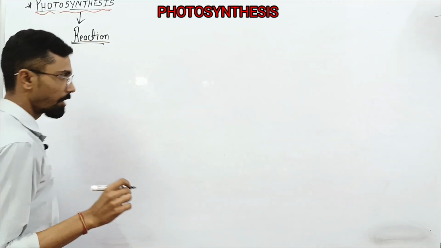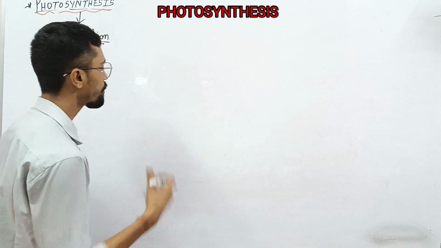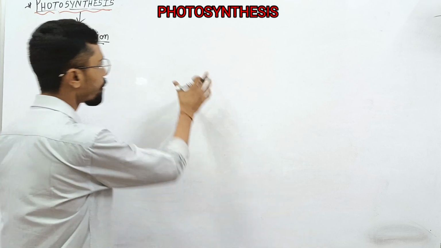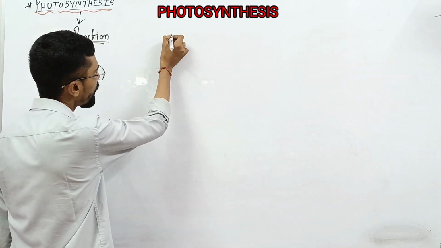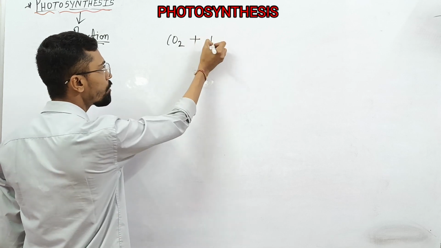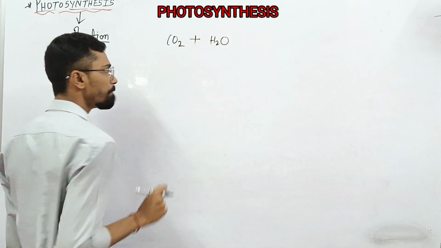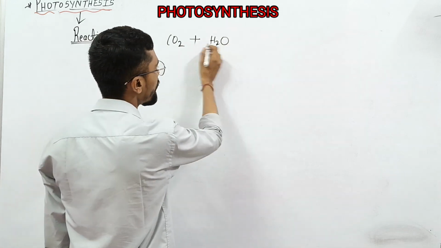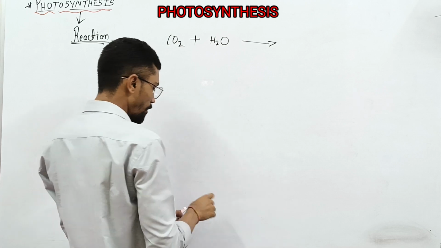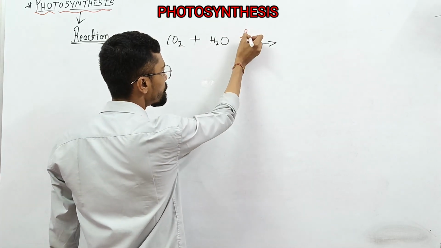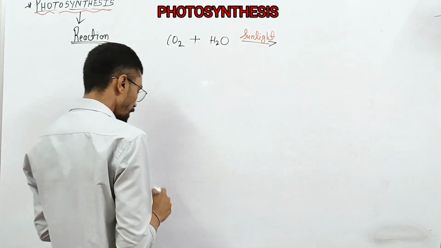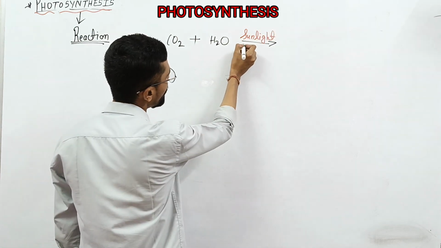Now we'll see the reaction. In the reaction we require a raw material that forms the glucose molecule as food. So for the reaction we require CO2, which is carbon dioxide, along with that H2O, and this H2O and CO2 will combine together in the presence of sunlight, along with the chlorophyll pigment.